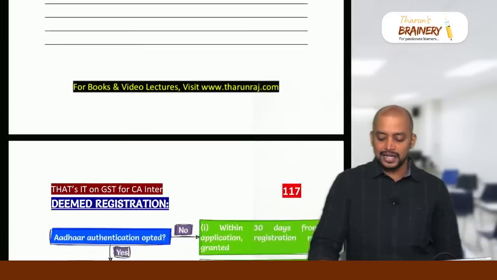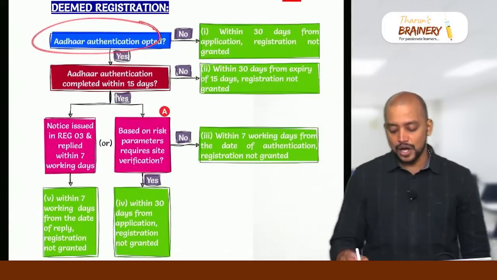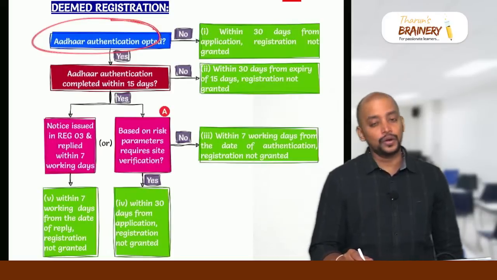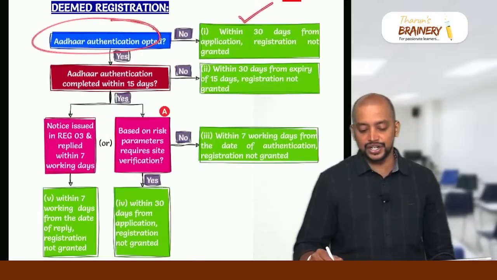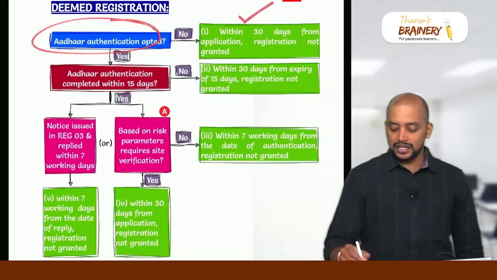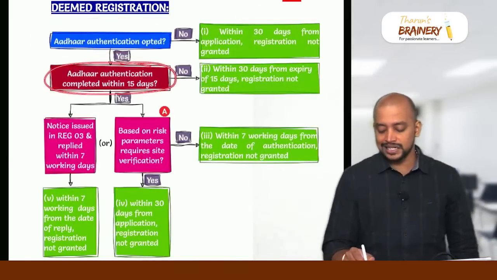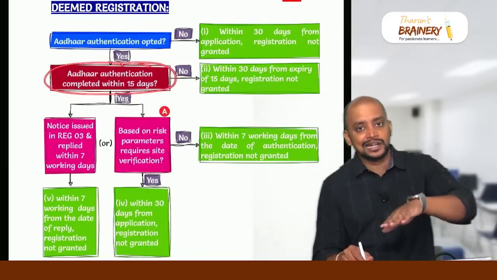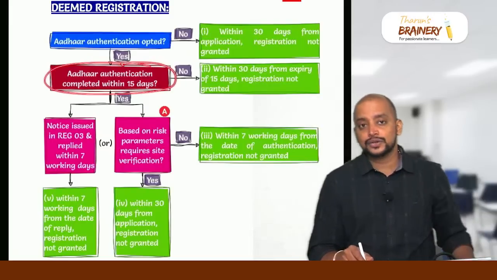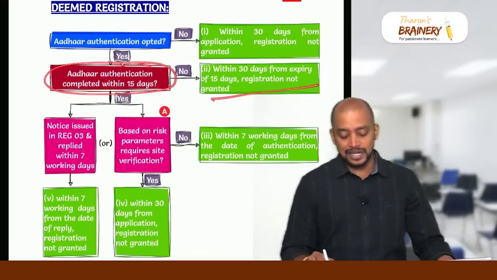And in this regard, you need to remember this deemed registration. What is that? Aadhaar authentication is opted? No, we have not selected it. Then from the date we submit the application, within 30 days the registration should be granted, otherwise registration is deemed to have been granted. Aadhaar authentication opted, yes. Is it completed within 15 days? No, not completed. Then on expiry of 15 days, within 30 days from there. So 15 days plus 30 days. If registration is not granted, then also it is deemed registration.